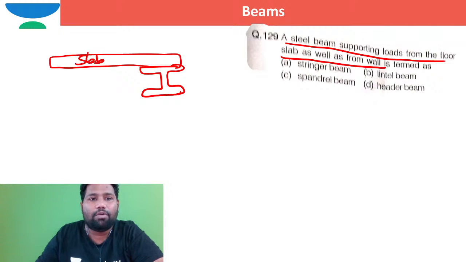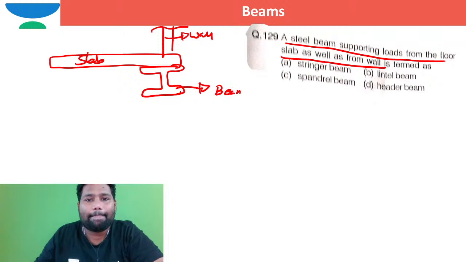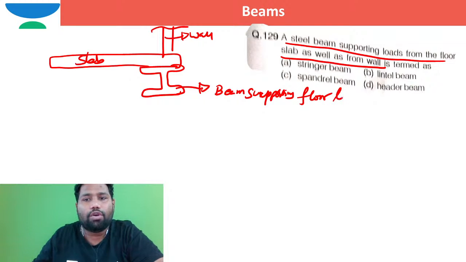This is slab load. Over the slab there is again a wall. This is the wall. This is the beam which is supporting floor load and wall load.